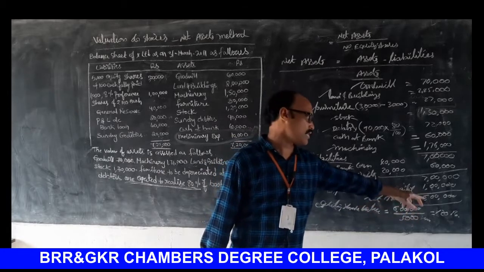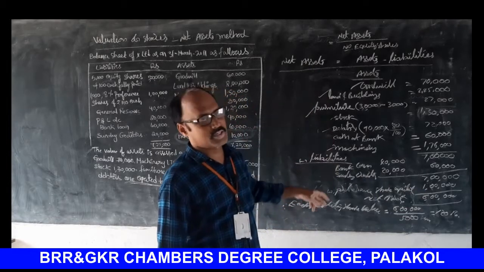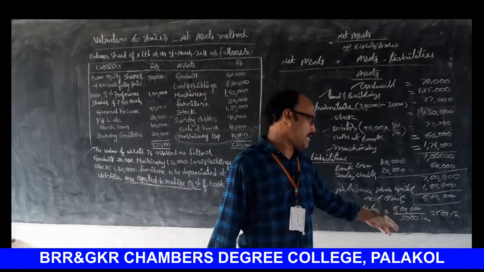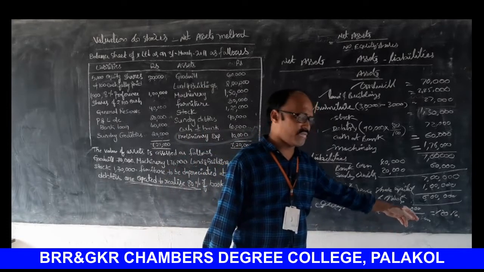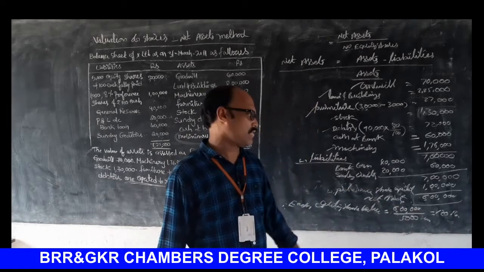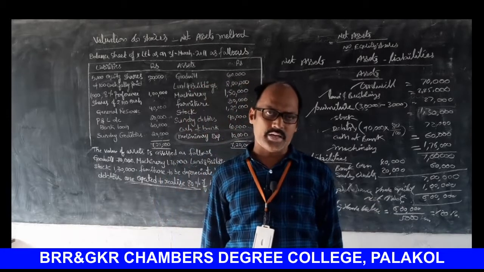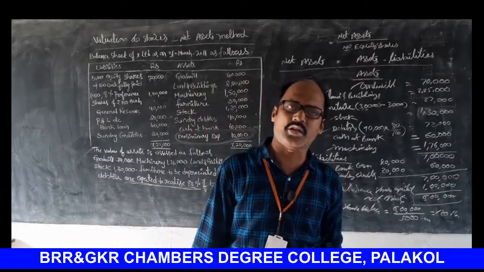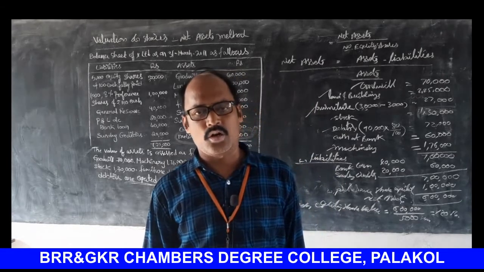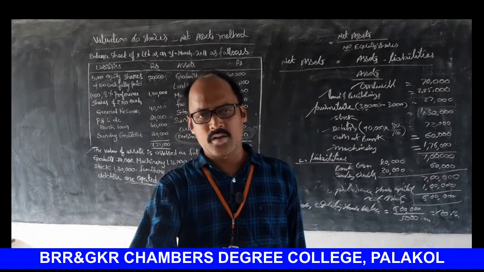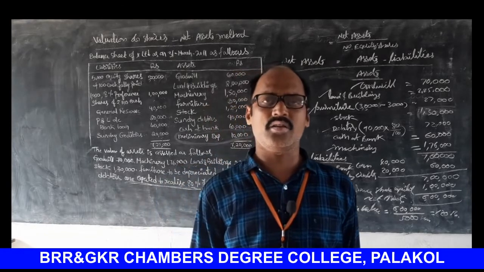Net assets belongs to equity shareholders, 6 lakhs. So equity share value under net assets method is equal to net assets by number of equity shares. So 6 lakhs by 5,000 equity shares. So each equity share value is 120 rupees under net assets method. So the new point in this problem is that preliminary expenses are ignored whenever it is available at the assets side. So this is the answer for equity share value under net assets method. Thank you.